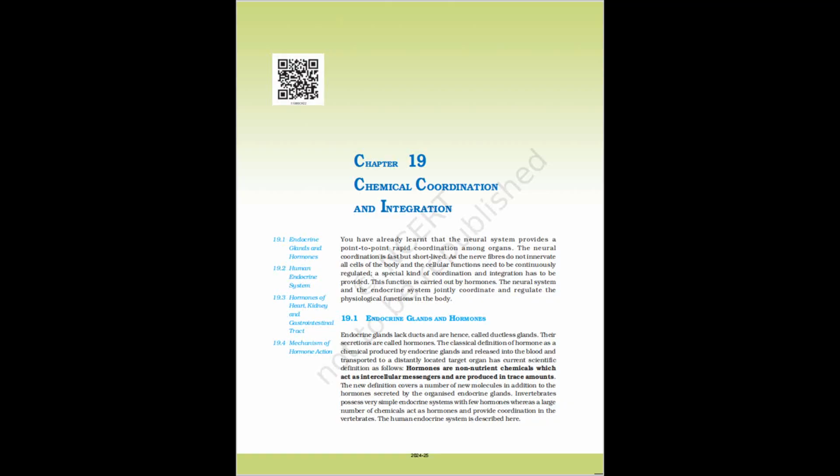19.2.7 Adrenal gland. Our body has 1 pair of adrenal glands, 1 at the anterior part of each kidney, Figure 19.4a. The gland is composed of 2 types of tissues. The centrally located tissue is called the adrenal medulla, and outside this lies the adrenal cortex, Figure 19.4b. Figure 19.4 Diagrammatic representation of A, adrenal gland above kidney, B, section showing 2 parts of adrenal gland. Kidney. Adrenal gland. Adrenal cortex.